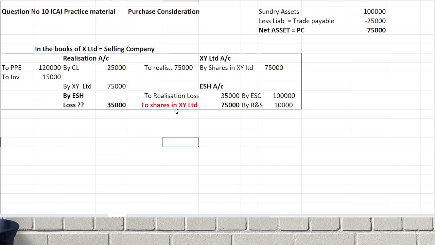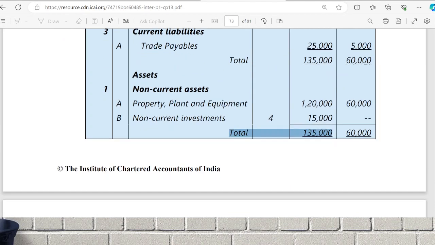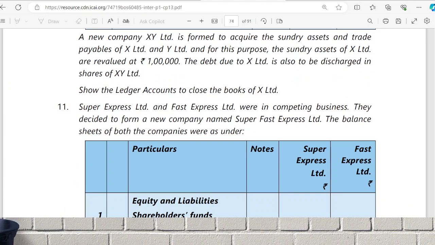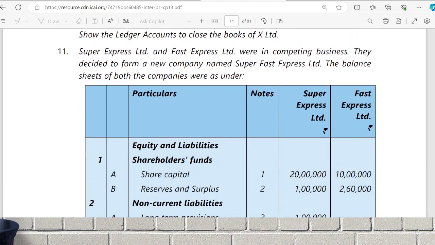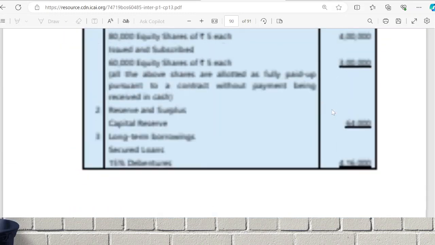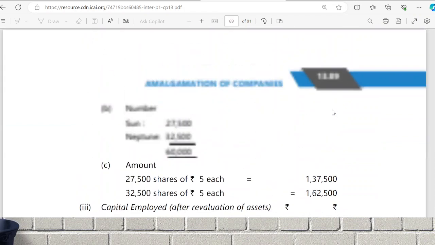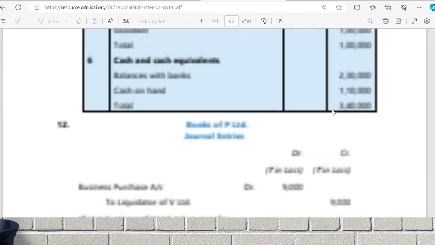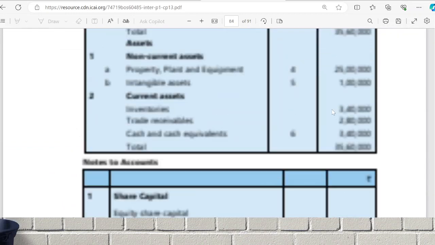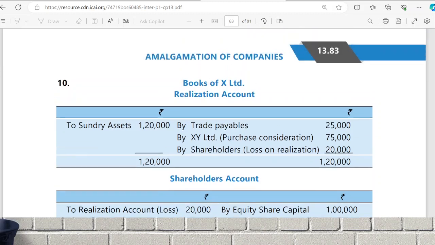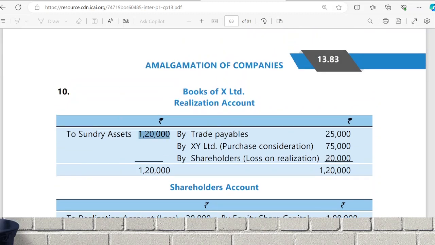In your book they would have taken the purchase consideration as 90,000. But in your solution, actually the purchase consideration is 1 lakh minus 25,000. It should be how much? 75,000. But in your book they have made a small mistake; it is actually a fundamental mistake. I will tell you what it is. If you look at the solution, you will understand it. What is the question number? Question number 10. They would have put all of this correctly.